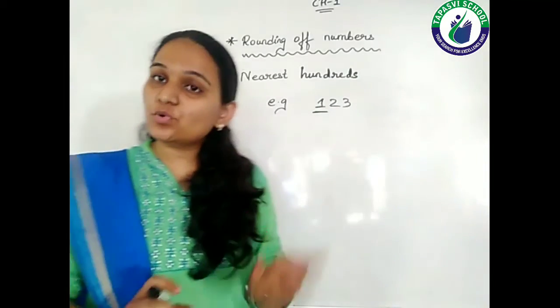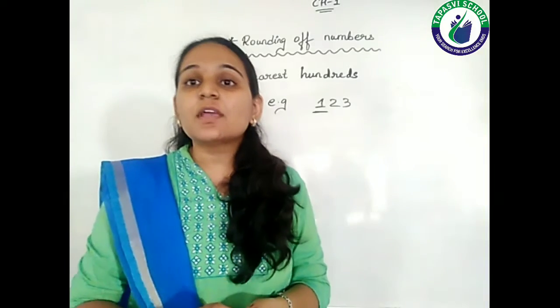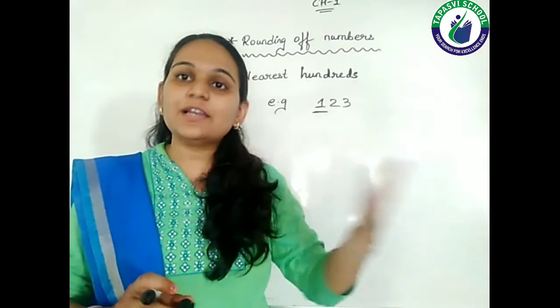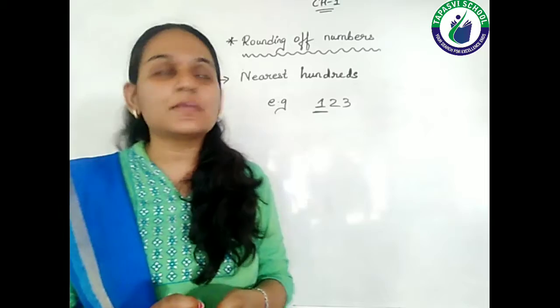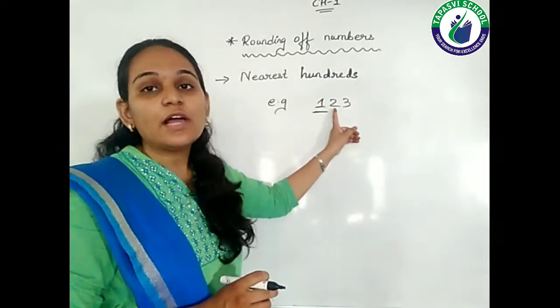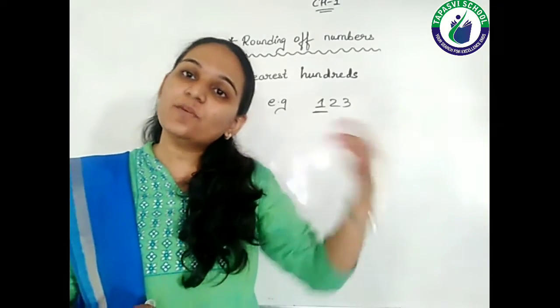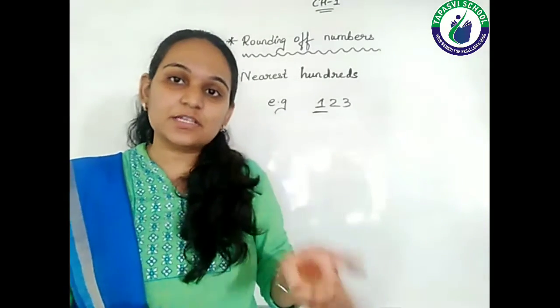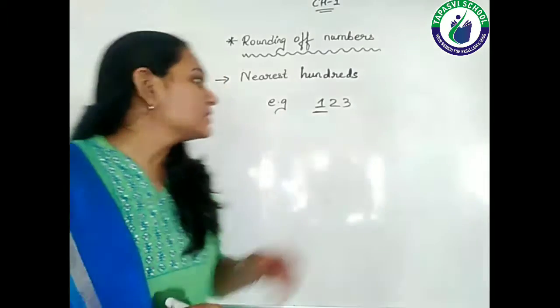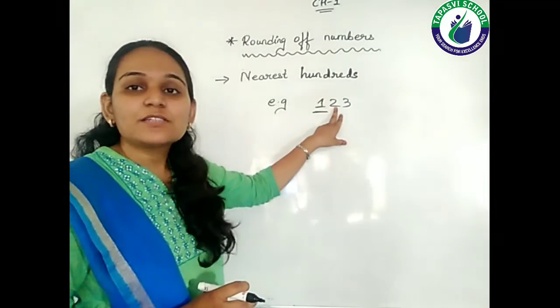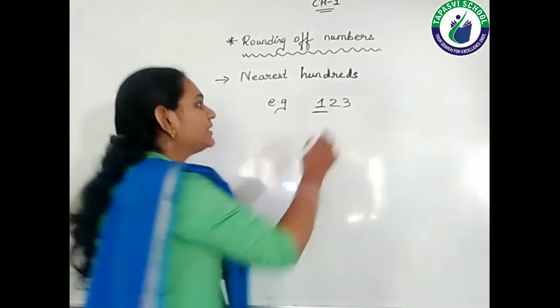Now as I already told you in the nearest tens also, the digit lying on the right side is going to help me. So here which digit is going to help? That is the tens place digit. If it is hundreds, then tens. If it is tens, then ones. If it is thousands, then hundreds. So this is how the pattern works. So my tens place digit, that is 2, is going to help me in the rounding.